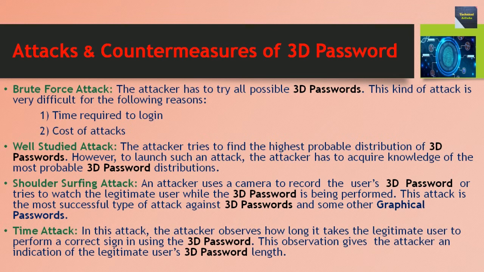Shoulder surfing attack. An attacker uses a camera to record the user's 3D password or tries to watch the legitimate user while the 3D password is being performed. This attack is the most successful type of attack against 3D passwords and some other graphical passwords. And last point, time attack. In this attack, the attackers observe how long it takes the legitimate user to perform a correct sign in using the 3D password. This observation gives the attackers an indication of the legitimate user's 3D password length.